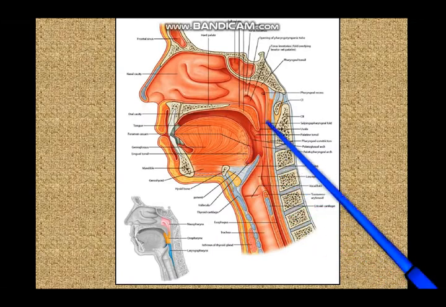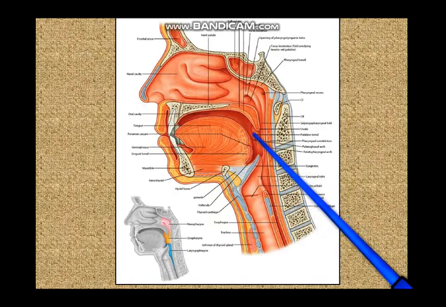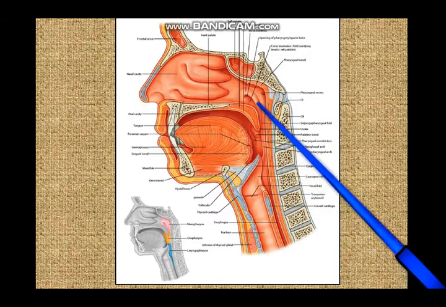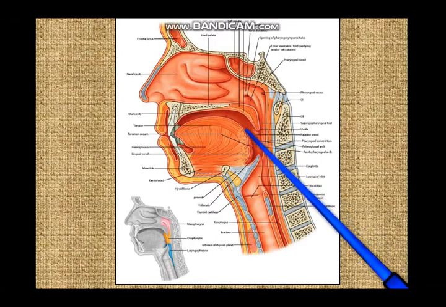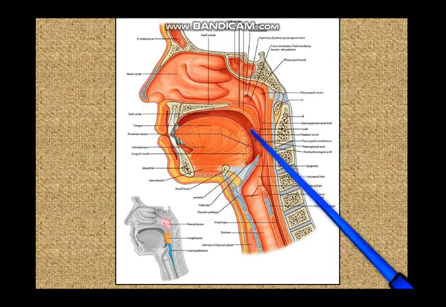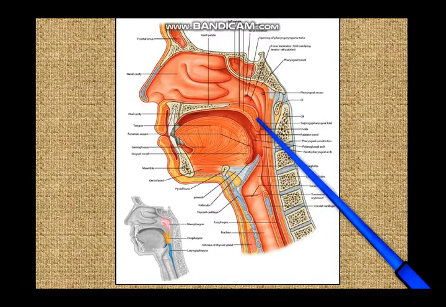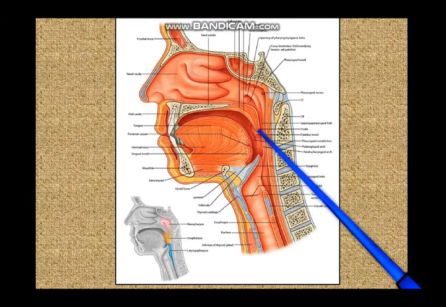So if you consider that this part is the oropharynx, the interesting item in the lateral wall of the oropharynx is the palatine tonsil. This slight bulge over here is the palatine tonsil, and just as in the lateral wall of the nasopharynx the important structure was the opening of the auditory tube, in the oropharynx the important structure in the lateral wall is the palatine tonsil. So this palatine tonsil is bounded in front by the palatoglossal arch and behind by the palatopharyngeal arch, below by the posterior 1/3 of the tongue and above by the undersurface of the soft palate. This triangular space is then the tonsillar fossa.